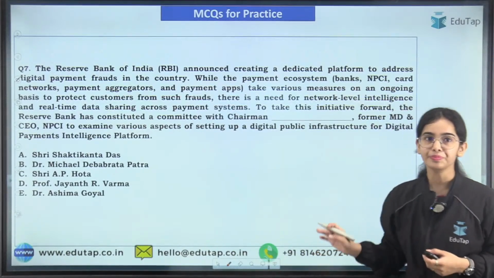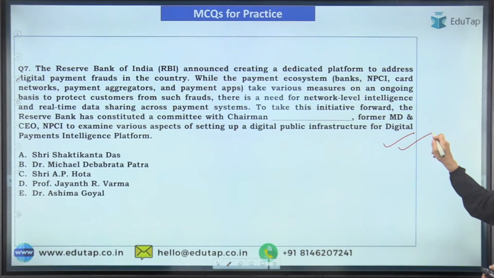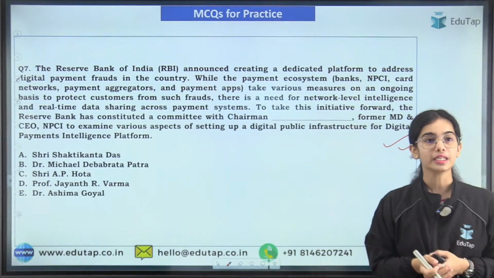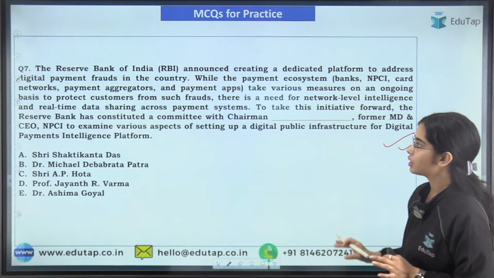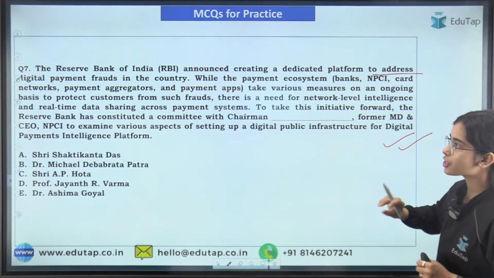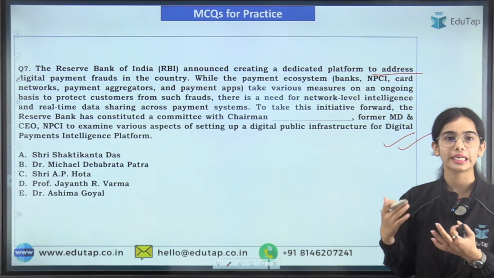I hope this is clear. Now coming to the next news article. So what is the idea here? That the Reserve Bank of India announced creating a dedicated platform to address the digital payment frauds in the country, which is increasing rapidly.